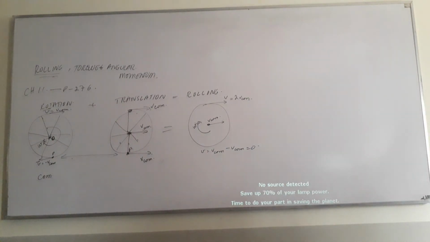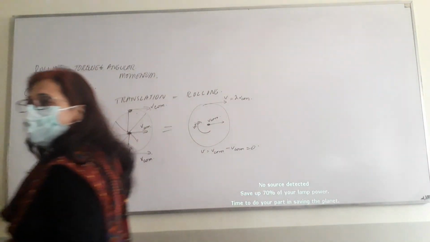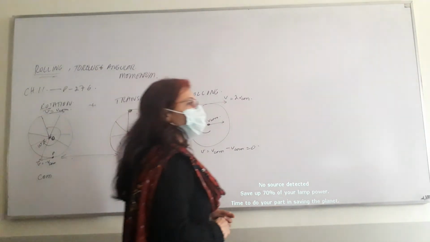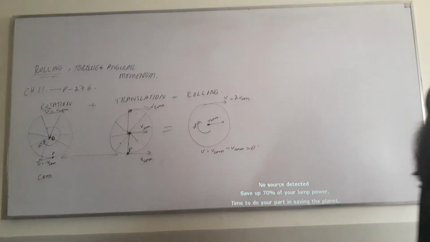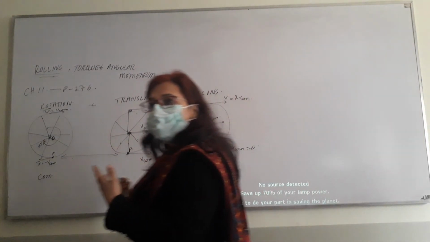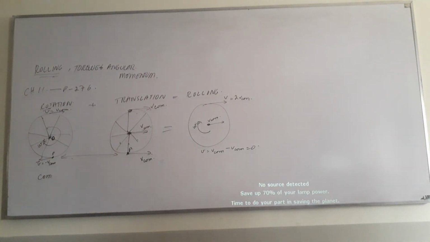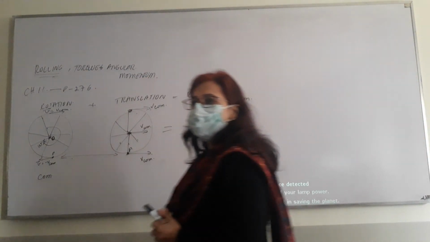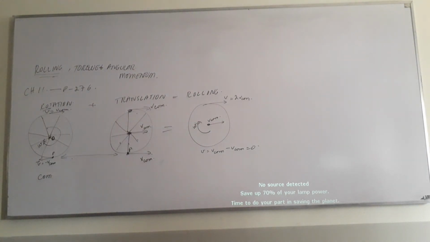And I would like to discuss the question that was asked about the cycle, that I gave you for the quiz. The question was about the velocity of the top of the wheel if the diameter of the rear wheel and the front wheel is different. Let's say the diameter of the rear wheel, the back wheel, is double the diameter of the front wheel. Then what will be the velocity at the top point of the two wheels when you're riding this bike? What do you think the answer would be?